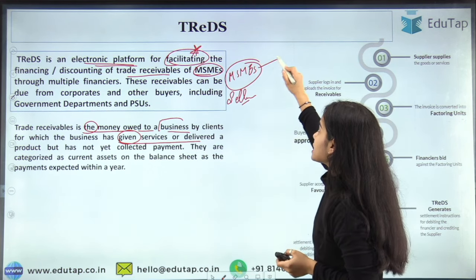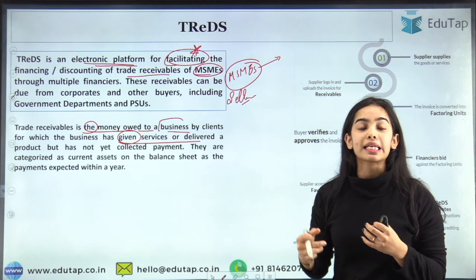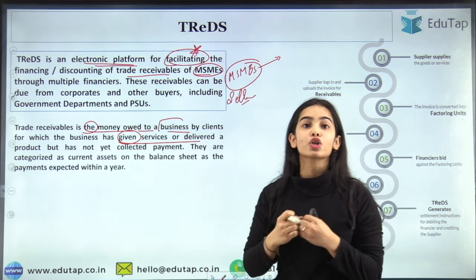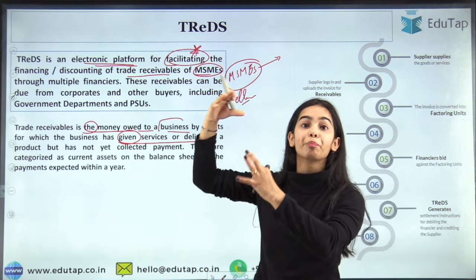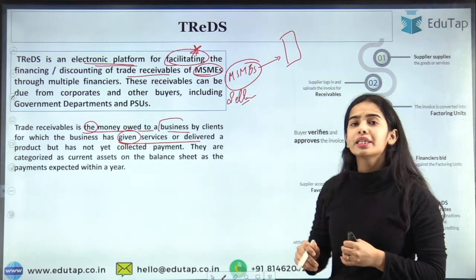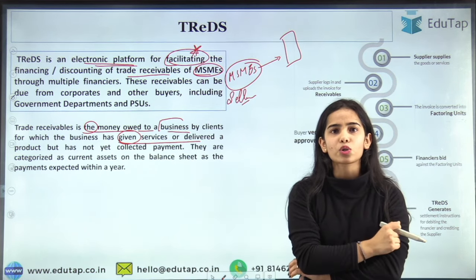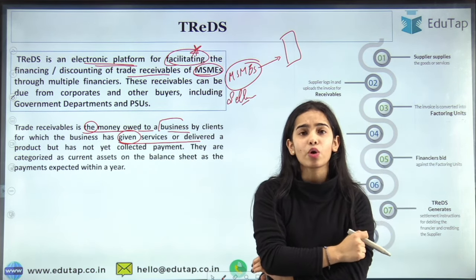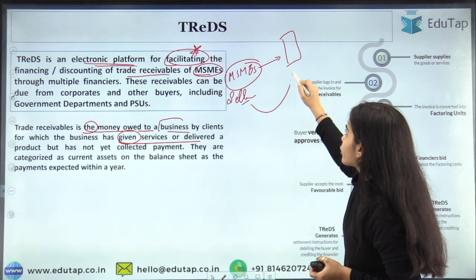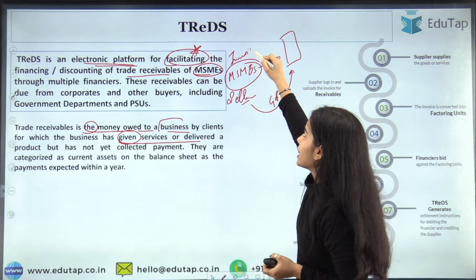Now, if the MSMEs are selling something to the government departments, or to the public sector undertakings, or to the big corporates, what happens is that the government departments say that we will pay you next month. Right now we do not have the money, or the money has not been released by the upper authorities. So the MSMEs provide the goods and services, and the MSME generates the invoice.